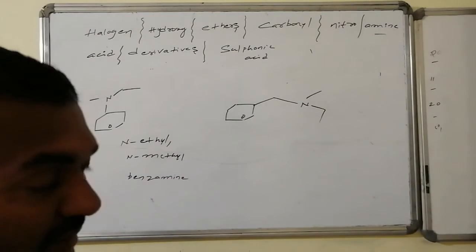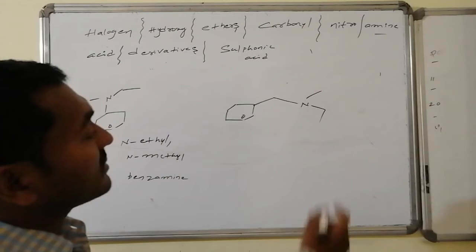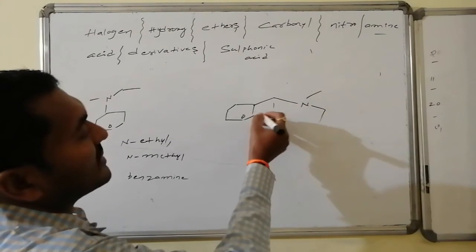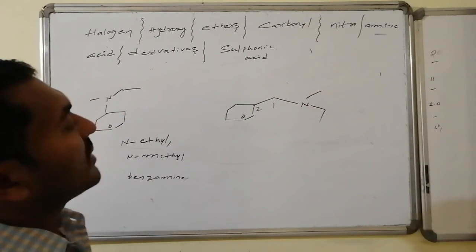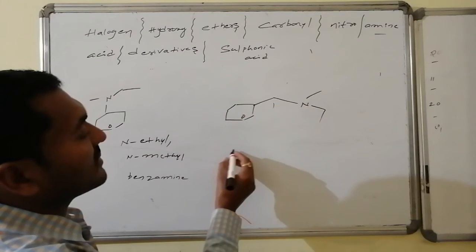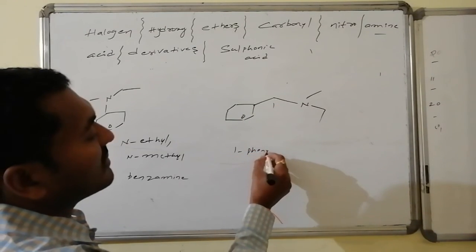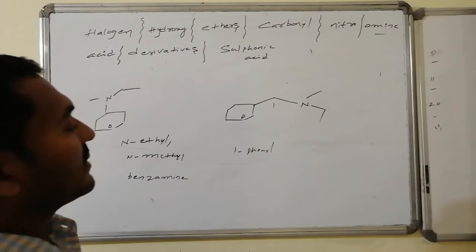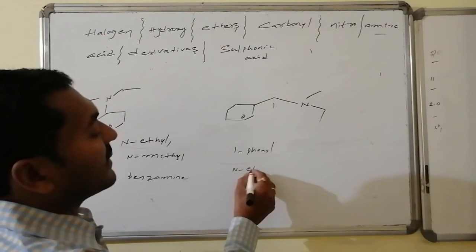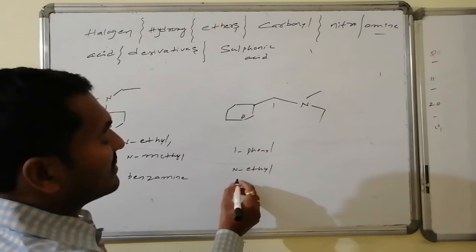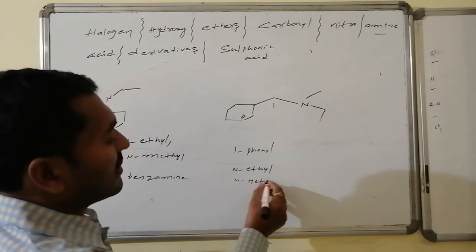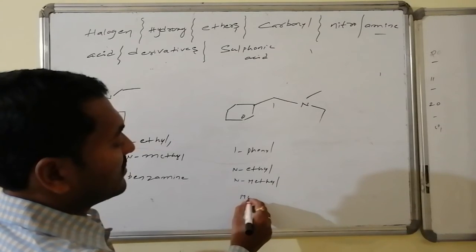Look at yesterday's class on how to name the amine. Similarly here, on the first carbon only this is present, that is 1-phenyl, N-ethyl, N-methyl, methanamine.